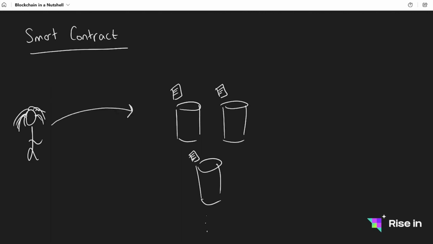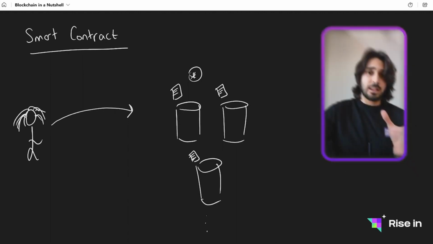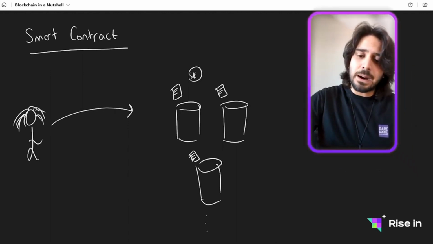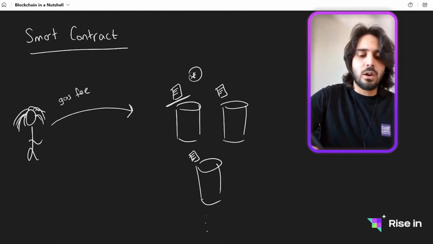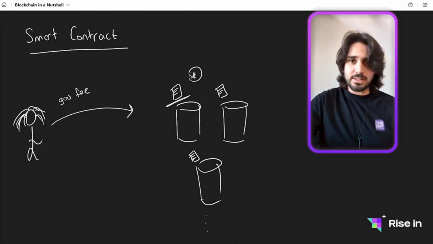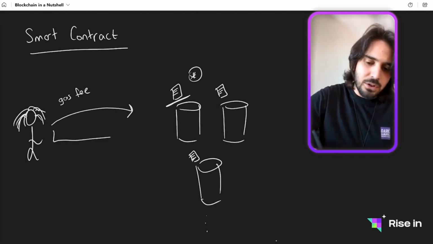Again, I send my request. I'm trying to log in somewhere, let's say, or I'm trying to upload an image on a decentralized application. Then one of the machines, again, we choose, let's say, the first machine. Until here, everything is the same, but then the smart contract is going to be executed because I'm sending a gas fee also with my transaction, and this is called a transaction.